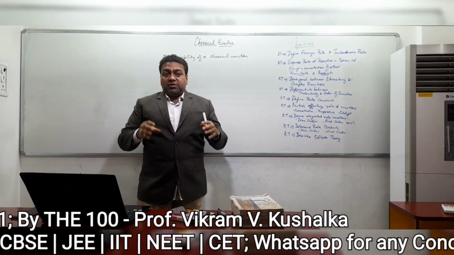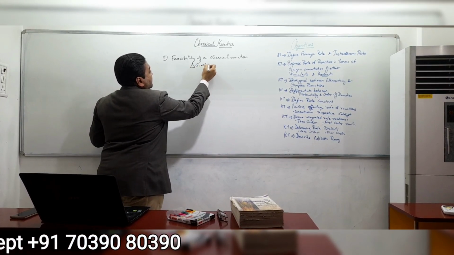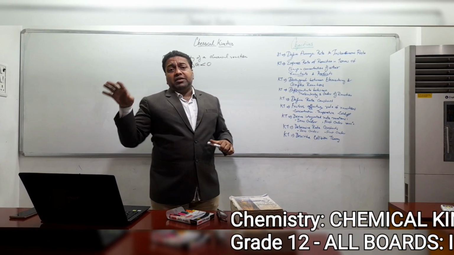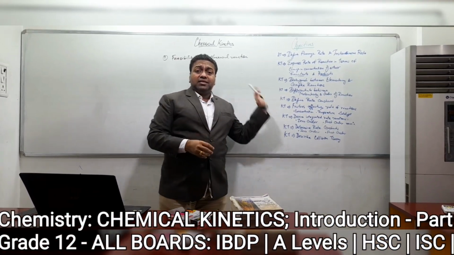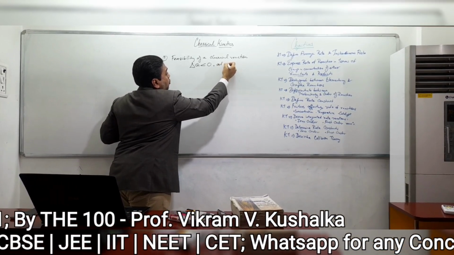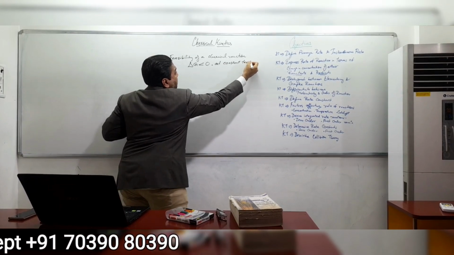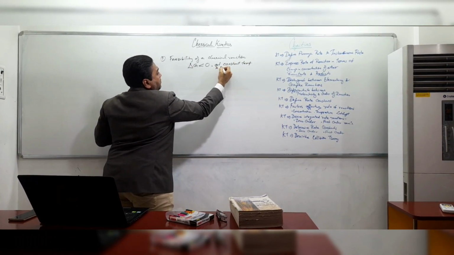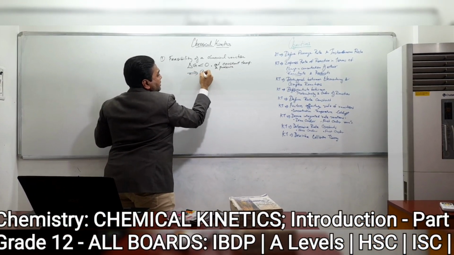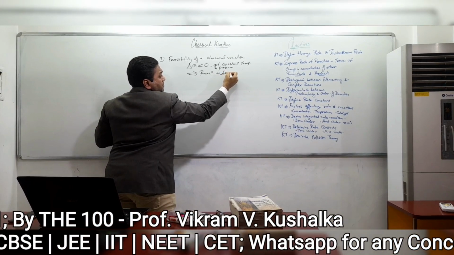And as per thermodynamics, we know that when delta G is less than 0 at constant temperature and pressure, the reaction is feasible. So delta G less than 0 at constant temperature and pressure, I can say that the reaction is feasible.